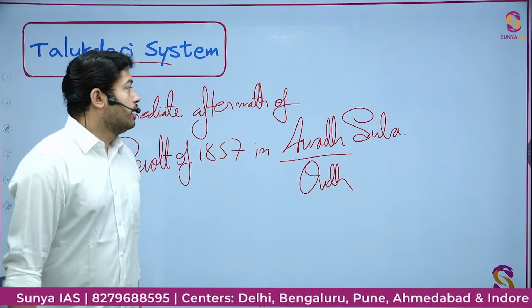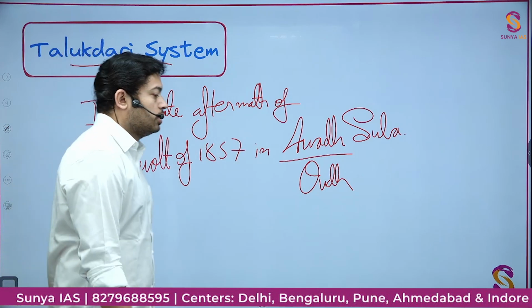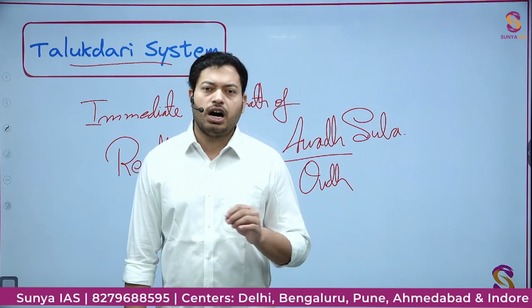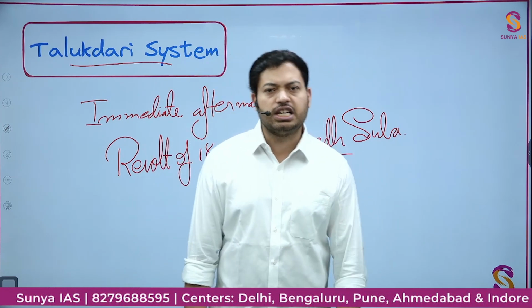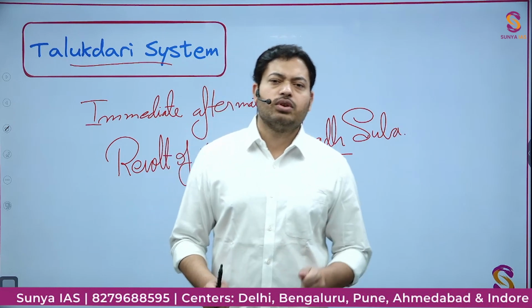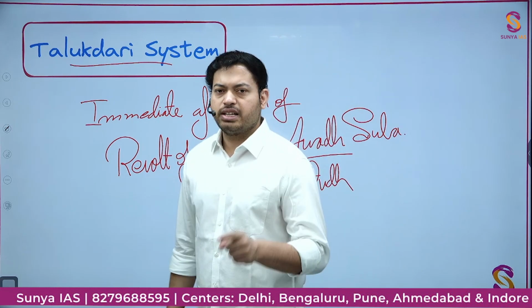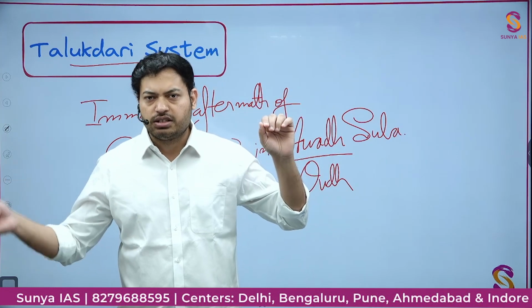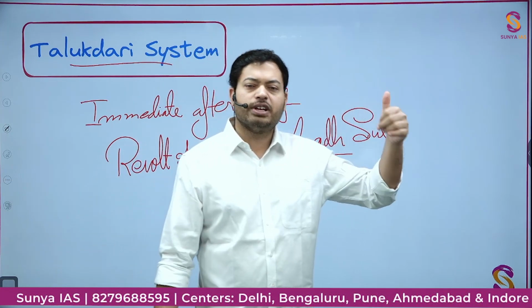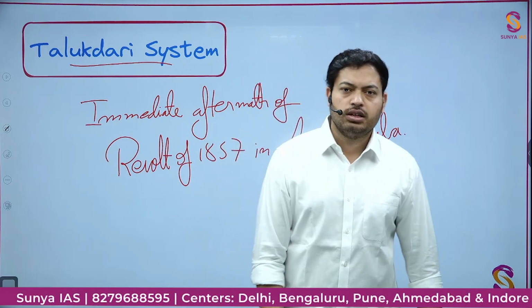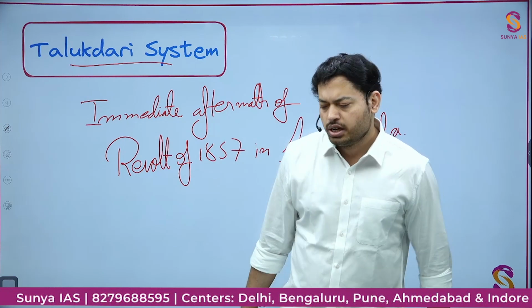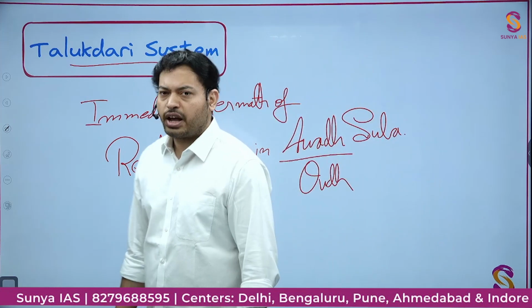So what really happened? The Talukdars were the local officers of the Awadh Suba at the village level. The Talukdar was the official who used to maintain the taluk, the relationship between the villages, the Mahal, and the Subedar who was there in Faizabad. The relationship was maintained by whom? First Faizabad and then Lucknow, obviously, by the Talukdar.